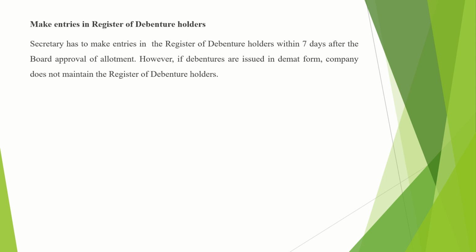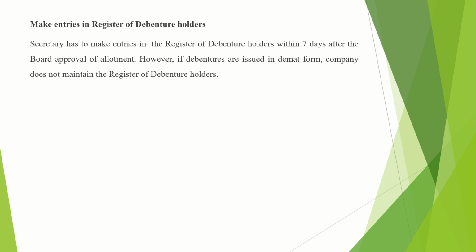One separate register is to be maintained by the company, and in that register, the company, here the secretary, will make the entries. He enters the names of all the debenture holders along with each and every detail in that register. However, if debentures are issued in demat form, the company does not maintain the register of debenture holders.